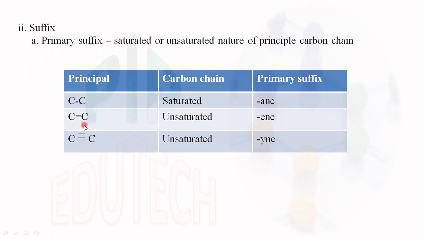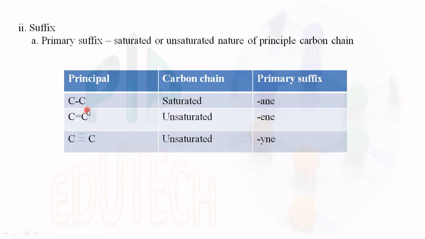If it is a double bond, then it is considered as unsaturated carbon chain and the primary suffix is ene. If the carbon-carbon atom is linked together by a triple bond, then it is also an unsaturated carbon chain and it is pronounced as ine, I-N-E.